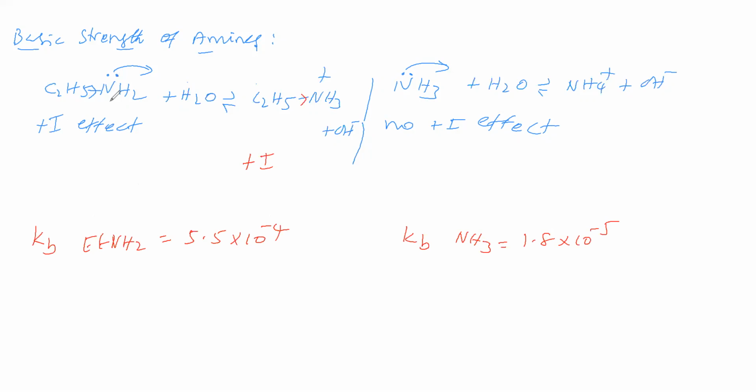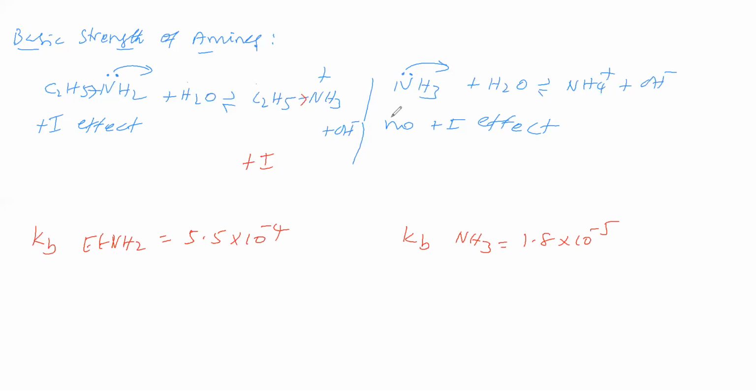So the lone pair density on nitrogen is high, and it has a high tendency to donate. In the ethylammonium ion, the ethyl group shows a plus I effect, therefore the positive charge density is reduced and it is stabilized. Therefore, the equilibrium shifts more towards the right when compared to ammonia. So ethylamine has more basic strength than ammonia.